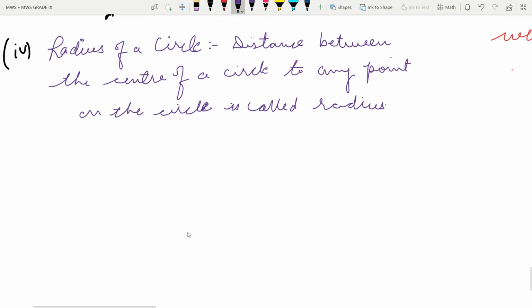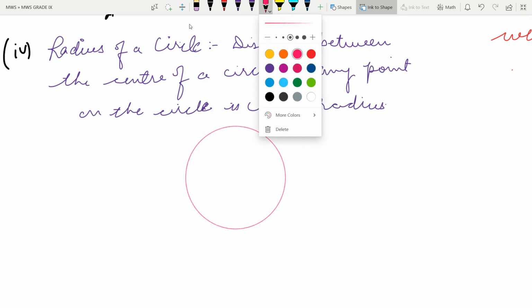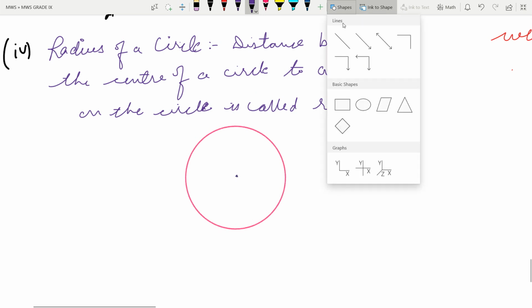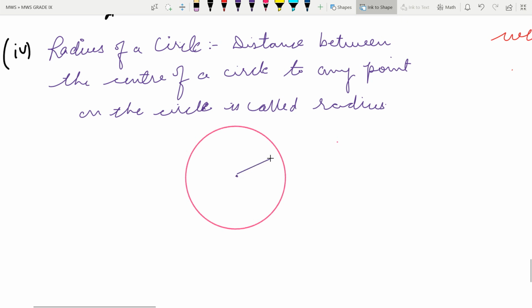Okay. After this, you can make a circle this way. And we can mention here a point at the center, and from the center we can draw a line to represent a radius. So this is a radius, starting from the center to any point on the circle.